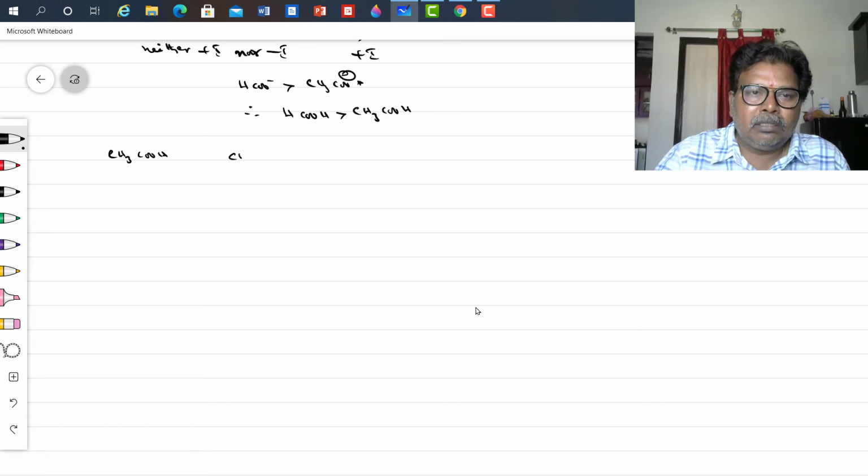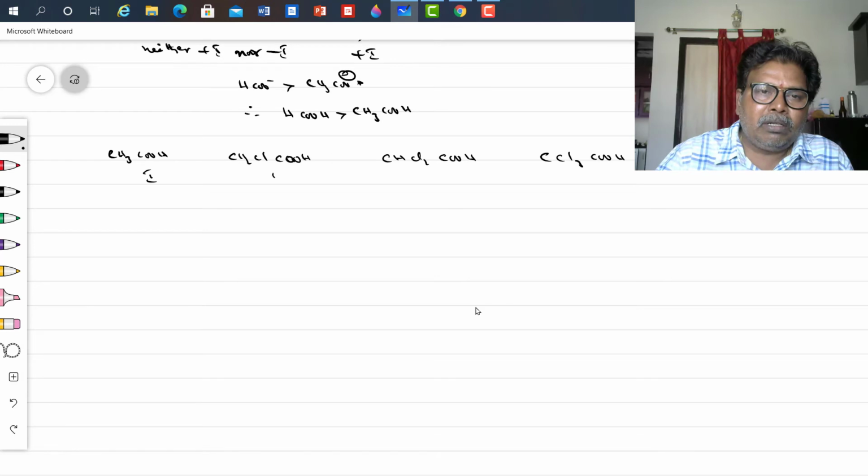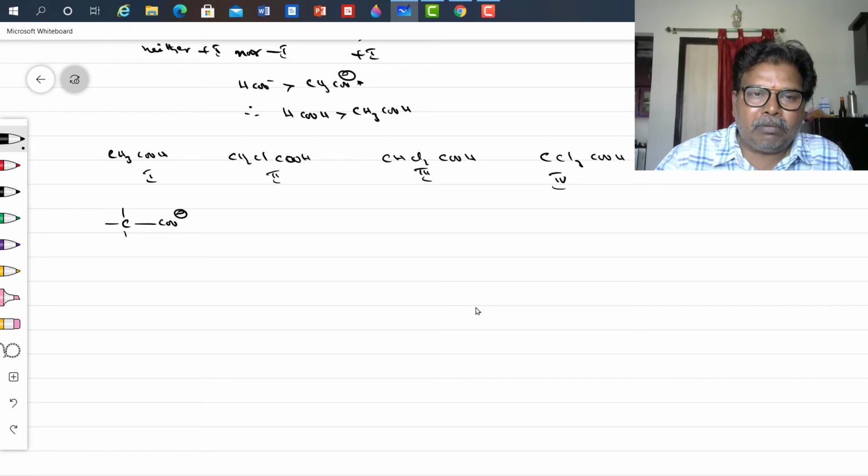CH3COOH, CH2ClCOOH, CHCl2COOH, CCl3COOH. Roman number 1, Roman number 2, Roman number 3, Roman number 4. COO minus. Here all are hydrogen atoms. Here 1, 2, 3 COO minus. Here chlorine is a minus I group.